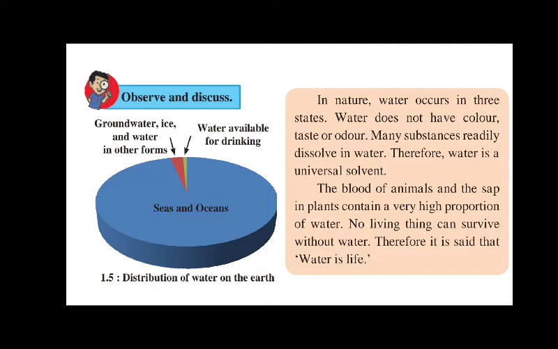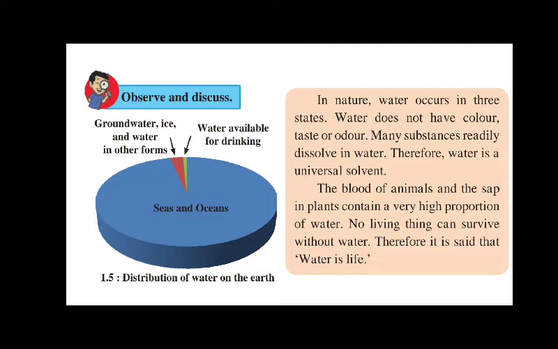There is some groundwater, ice and water in other forms. Through this pie chart you can see that a large portion of water is in the seas and oceans. When we are talking about sea and ocean, the water is salty.